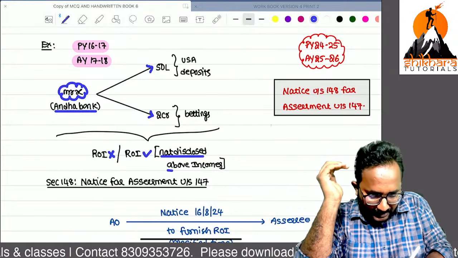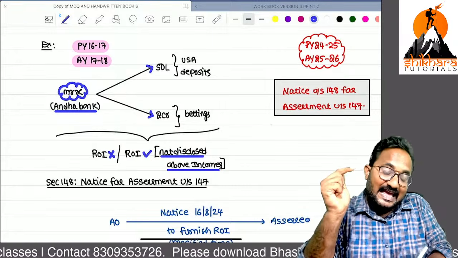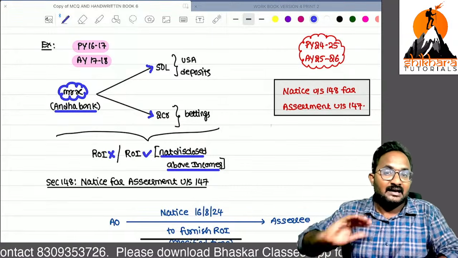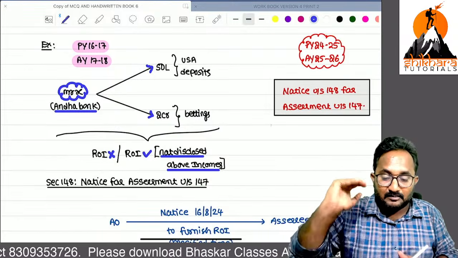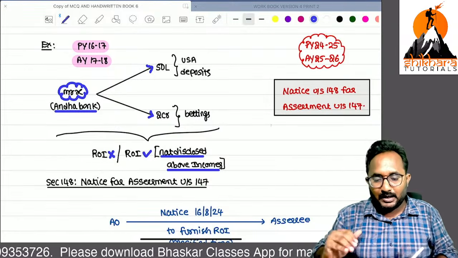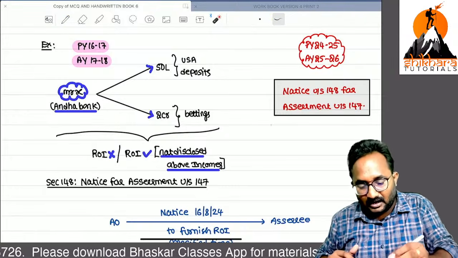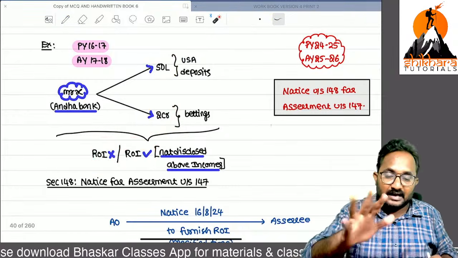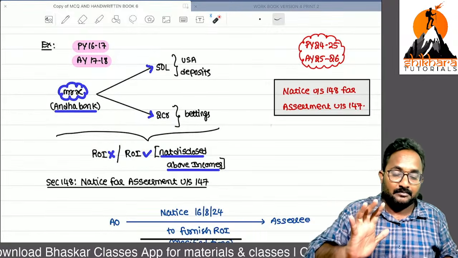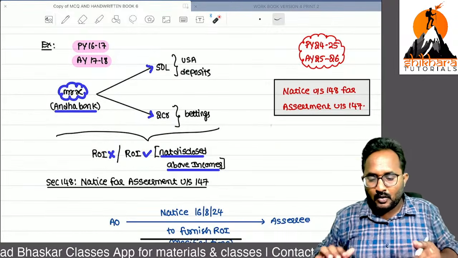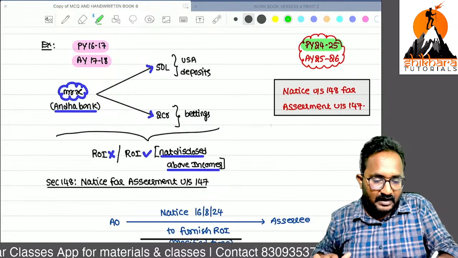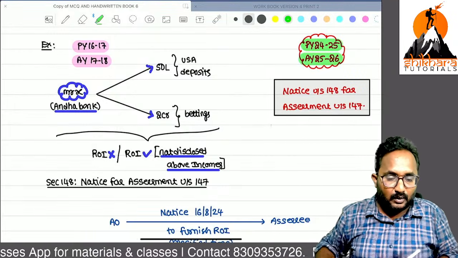That's why he is escaping the income from tax. Now we are in previous year 24-25, assessment year 25-26.